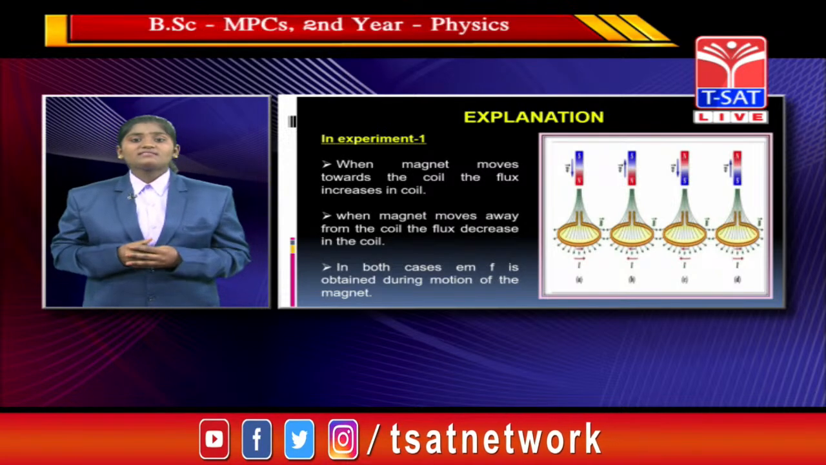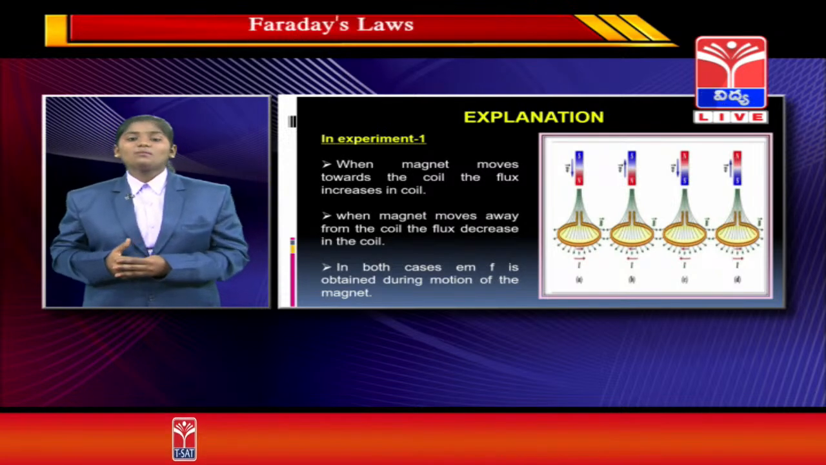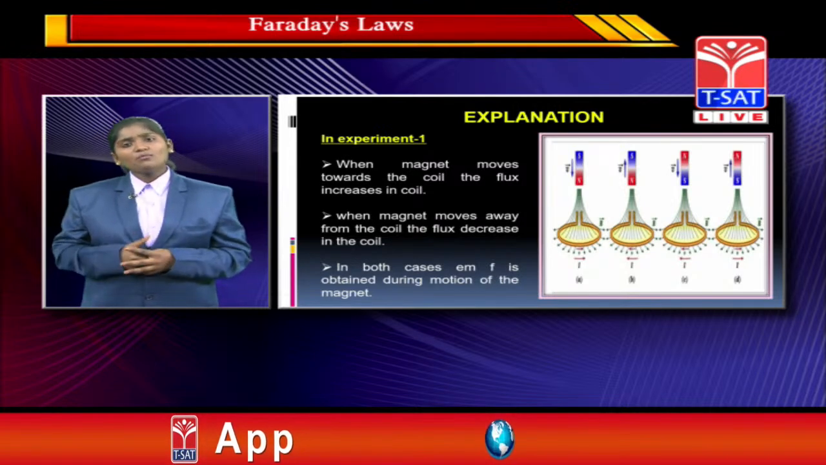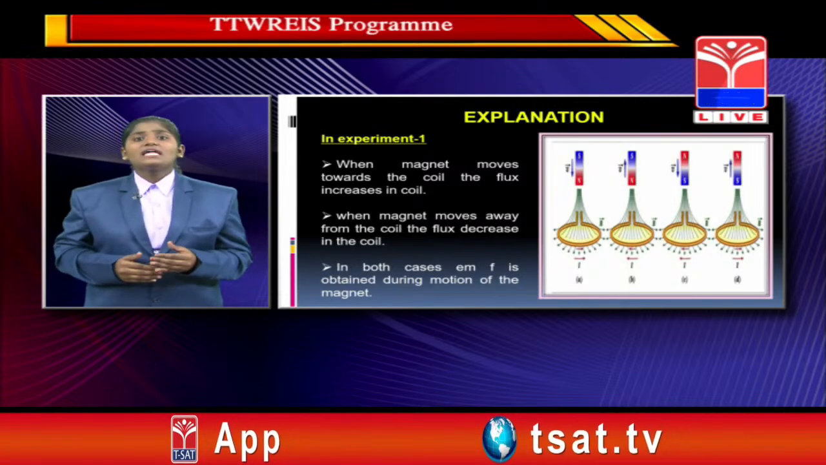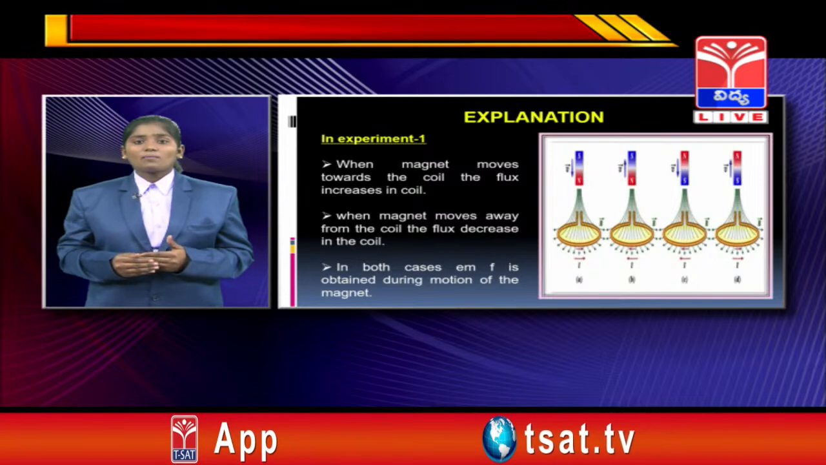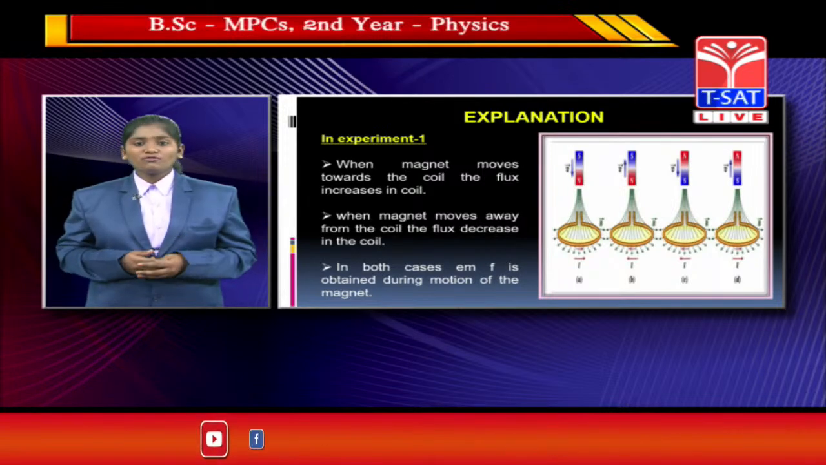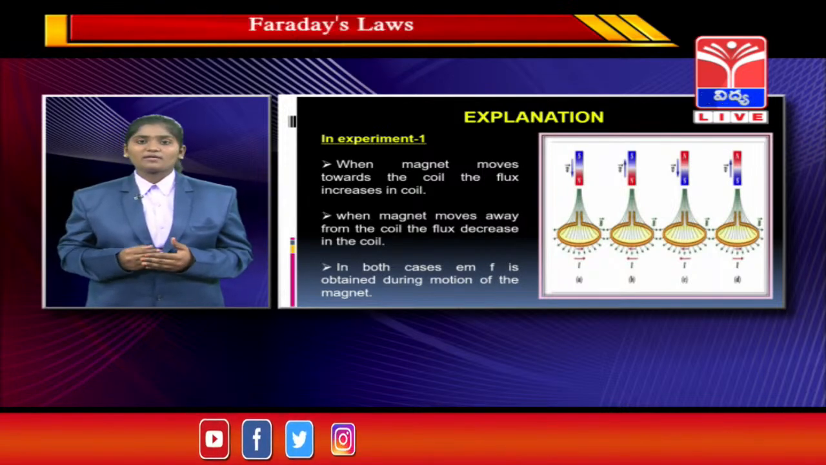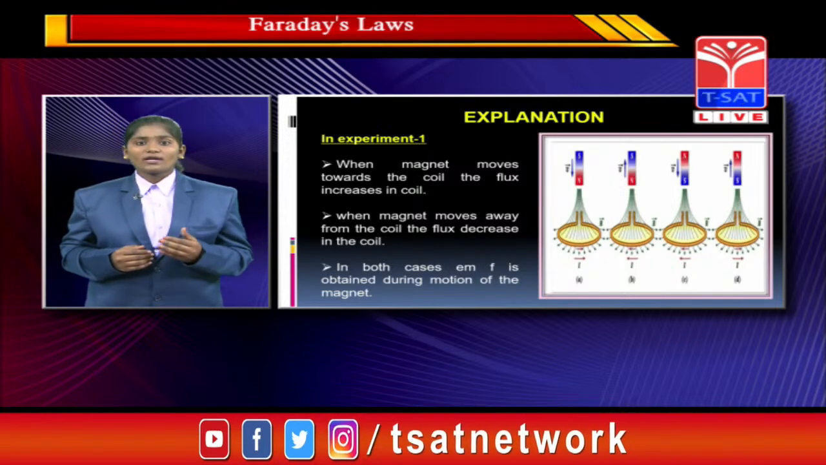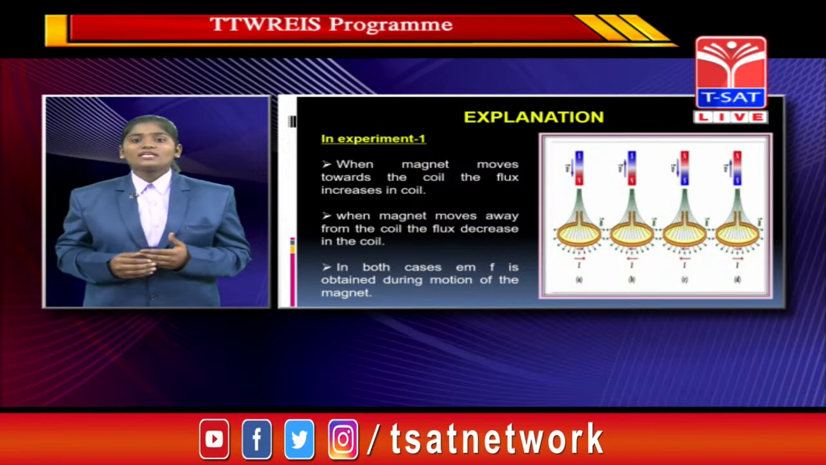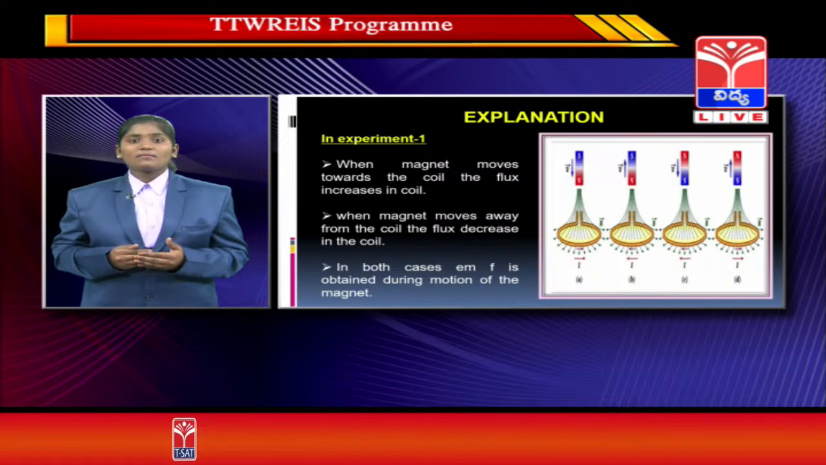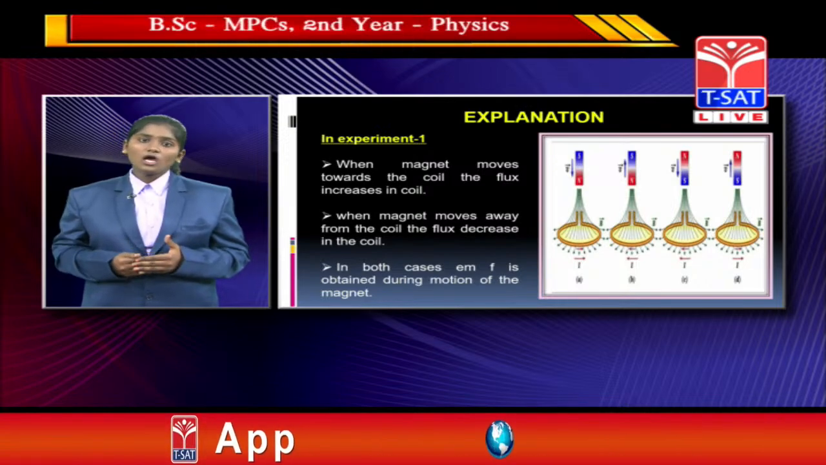In both cases, EMF is obtained during the motion of the magnet. In both cases, we observe that an electromotive force is obtained during the motion of the magnet, because we are moving the magnet far away and near. So there is an electromotive force obtained in the coil.